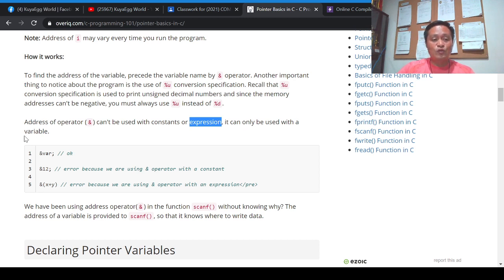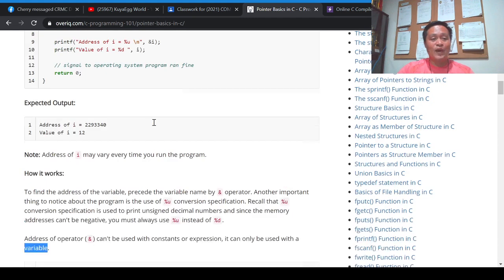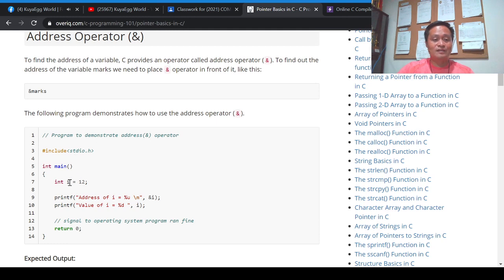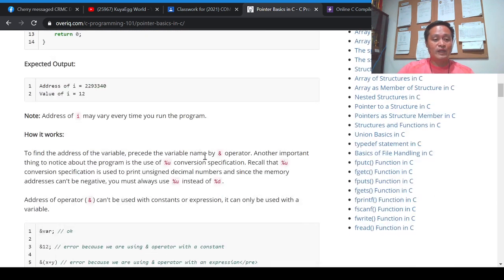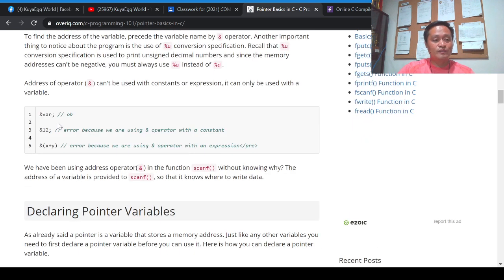It can only be used with a variable. A while ago we used i, a variable, and we got to know the address of i by using the address operator. Now here we have three examples. &var; is okay. When we use printf with %p as the data placeholder, it will let us know the address of this var.